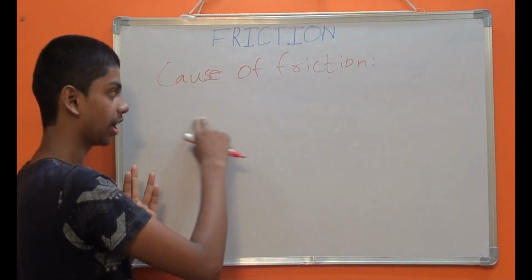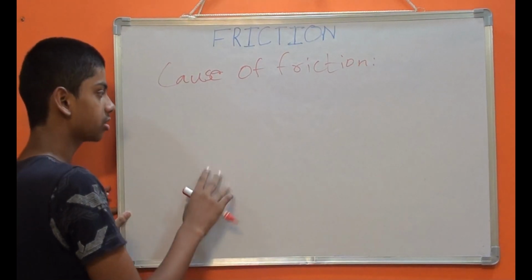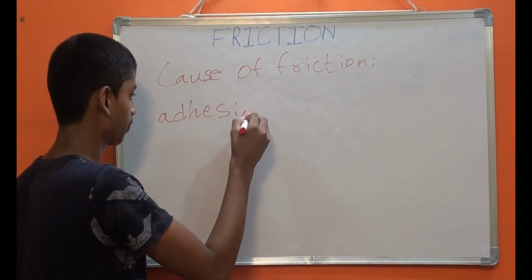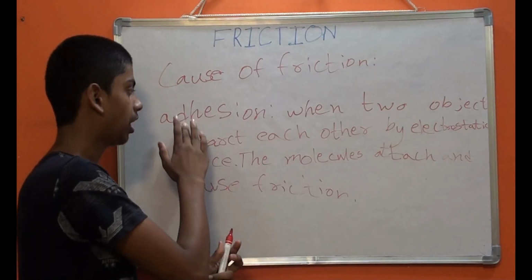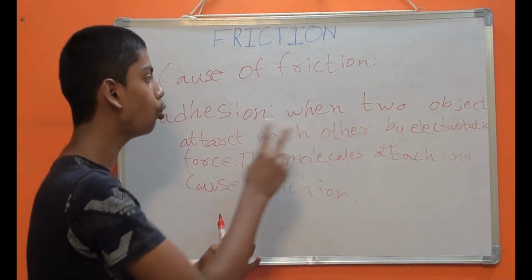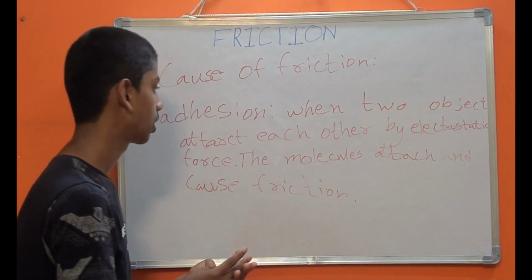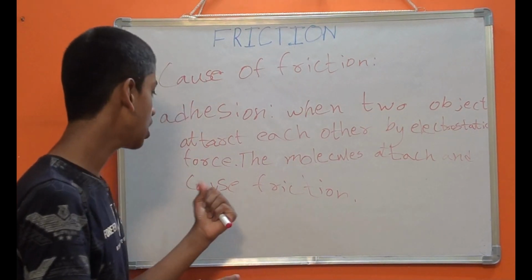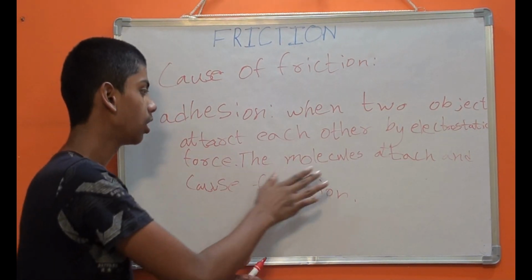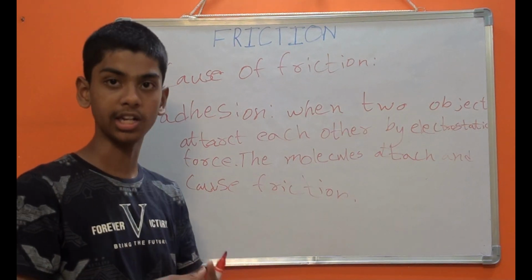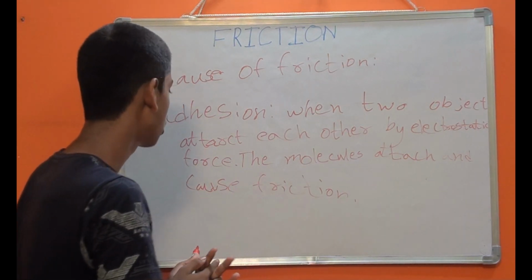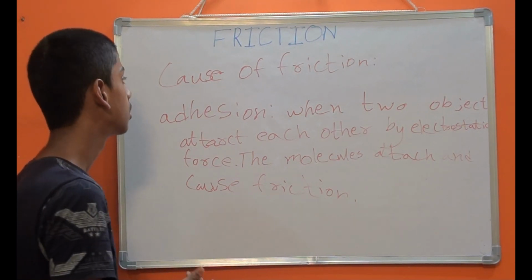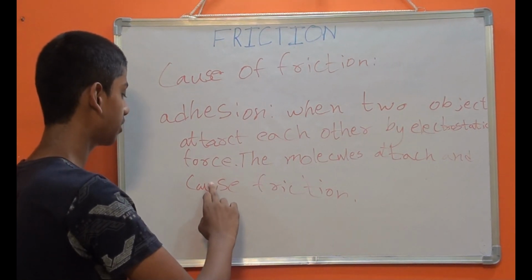Now let's see the second cause of friction, which is called adhesion. Adhesion is formed when two objects attract each other by electrostatic force. When they are attracted by electrostatic force, the molecules or atoms attach and hold each other tightly, causing friction. This is one of the causes for friction.